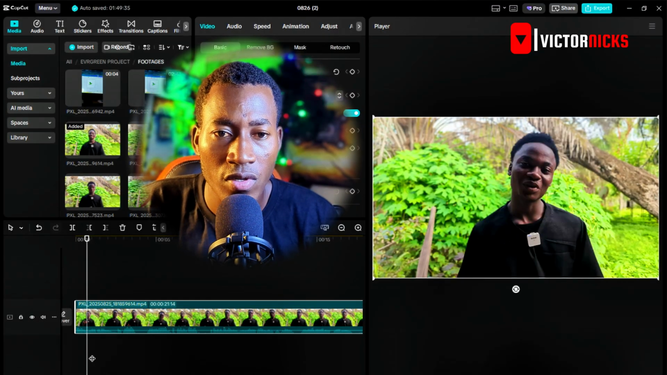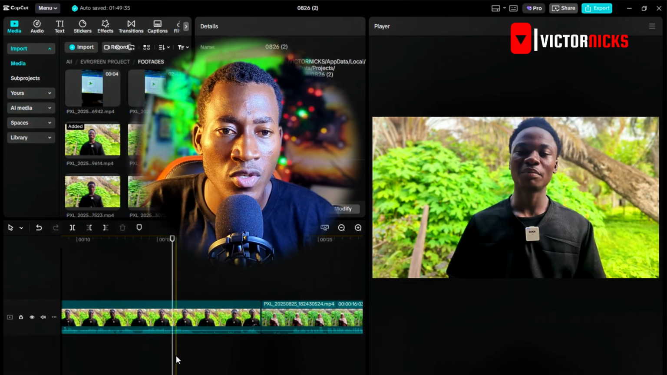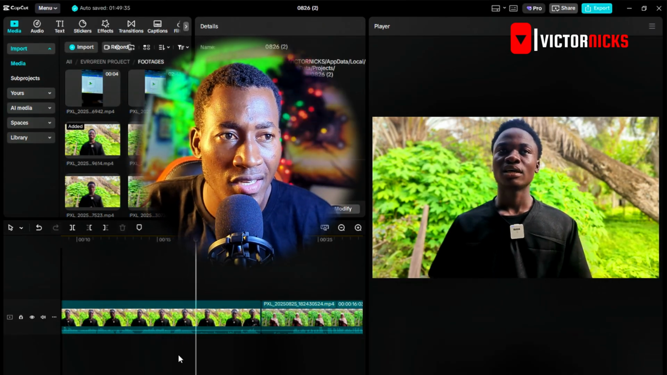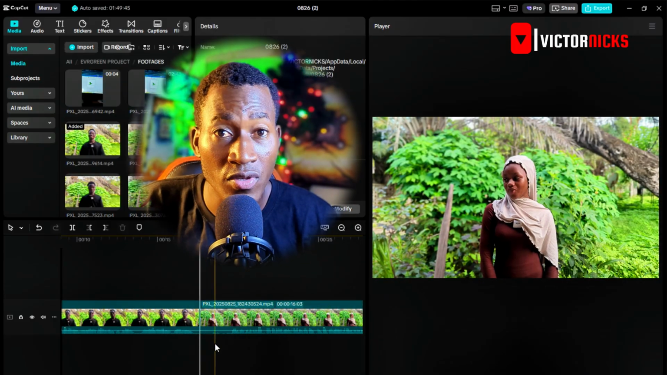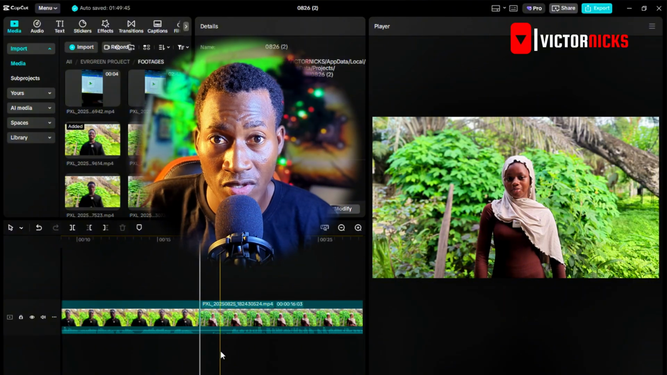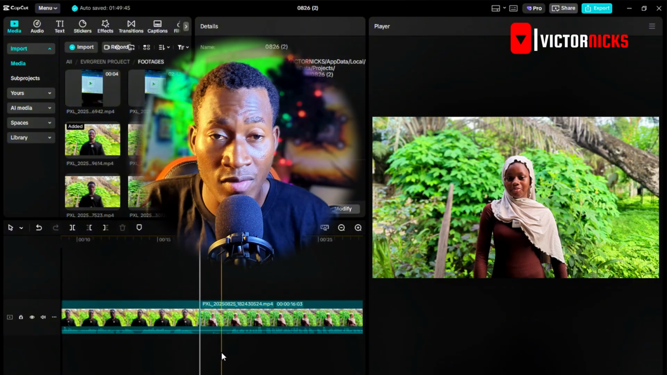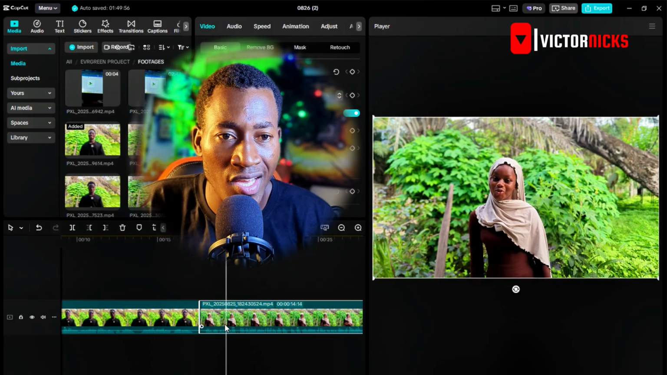I'll move up to this point where it ended, and then at this place, I would just press W. I'm using CapCut shortcuts: Q for remove left and W for remove right. You understand? So I'm just going to do this again.